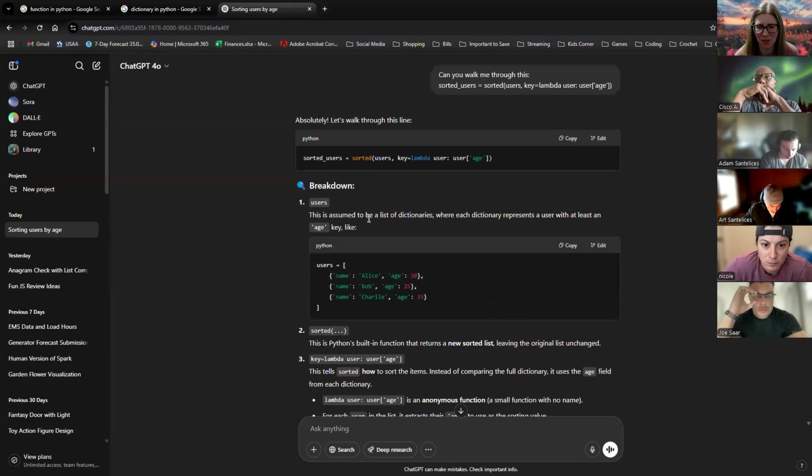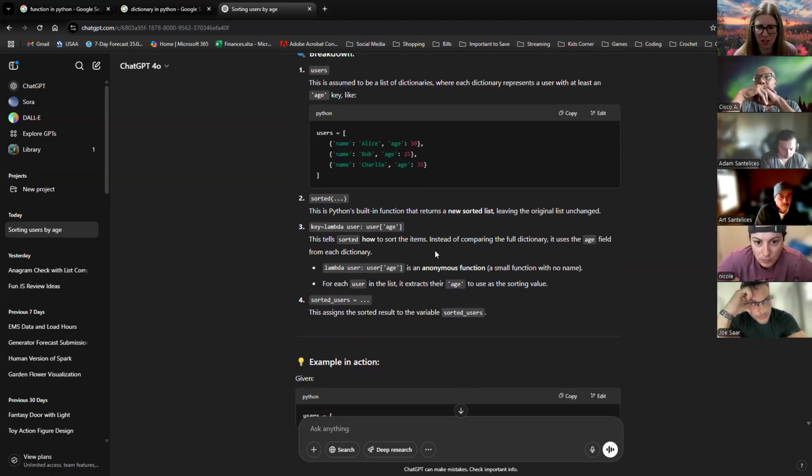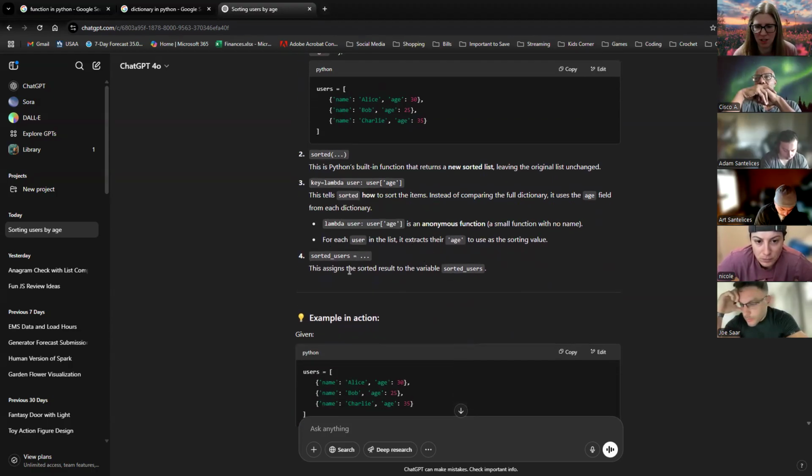Okay, so it's assuming it's a list of dictionaries, correct, where the age is a key like this. Returns a new sorted list, leaving the original one unchanged. There it is right there: for each user in the list, it extracts the age.